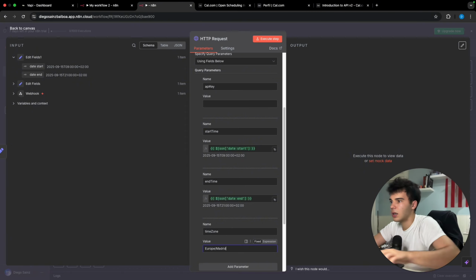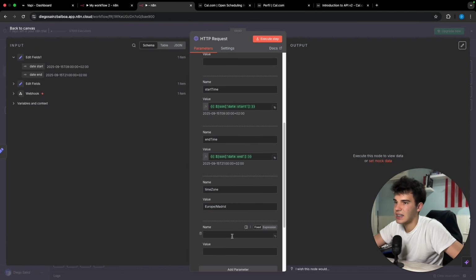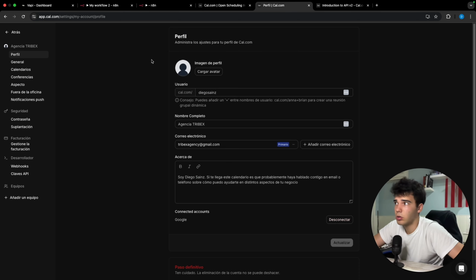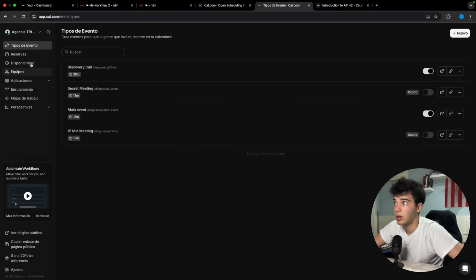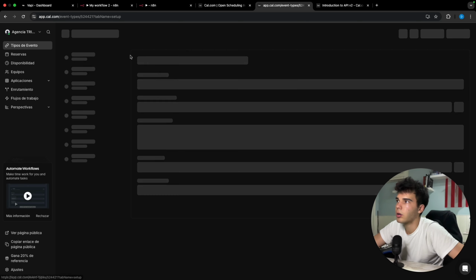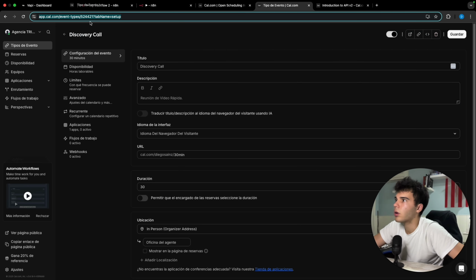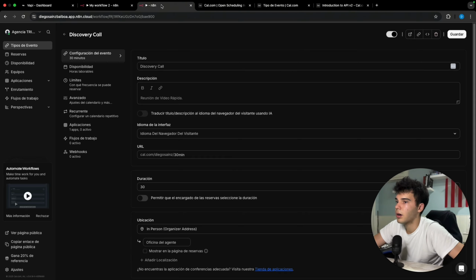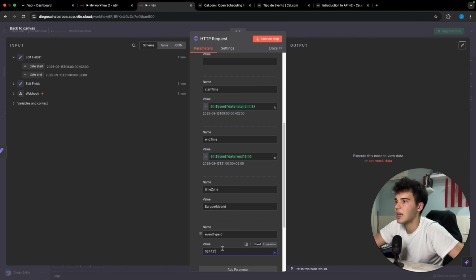That is mine. Now we're gonna put in this case the event type ID. There you go. And what is the event type ID? So some minutes ago I told you to create an event back in cal.com, because now what we're gonna do is basically come here and we're gonna copy the number that we have here in between this, let's say, line and the integration mark, so we can paste it in this case here.